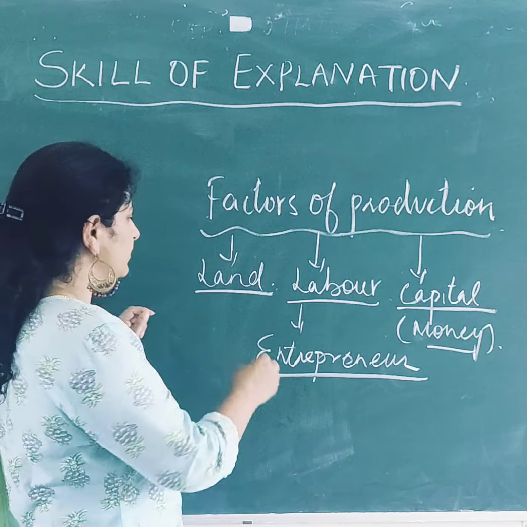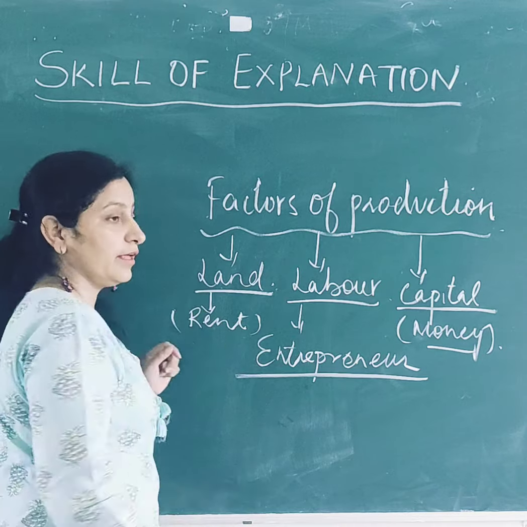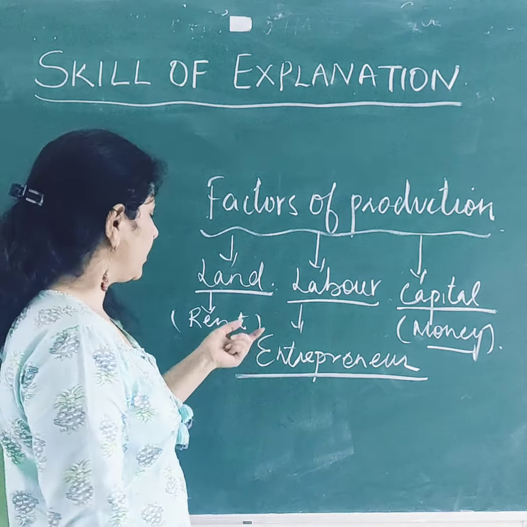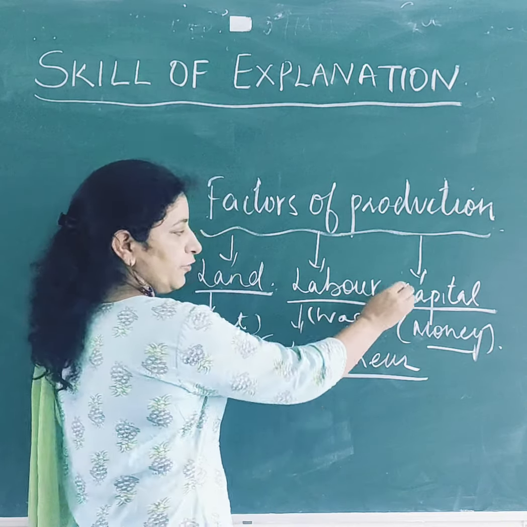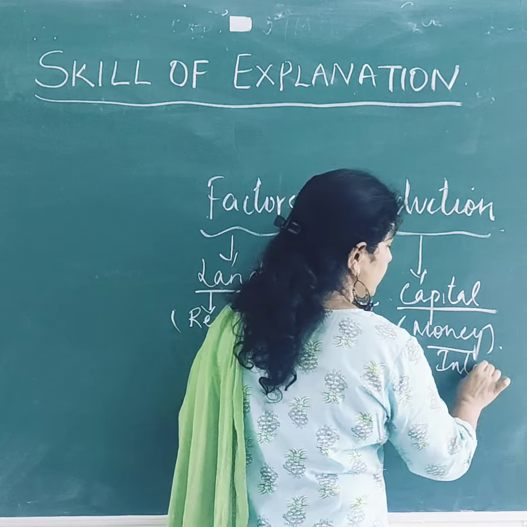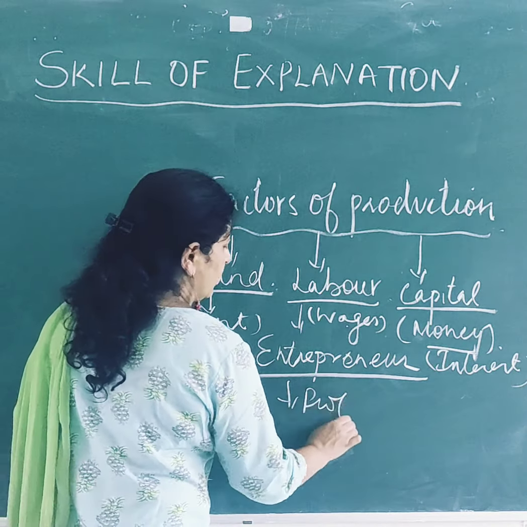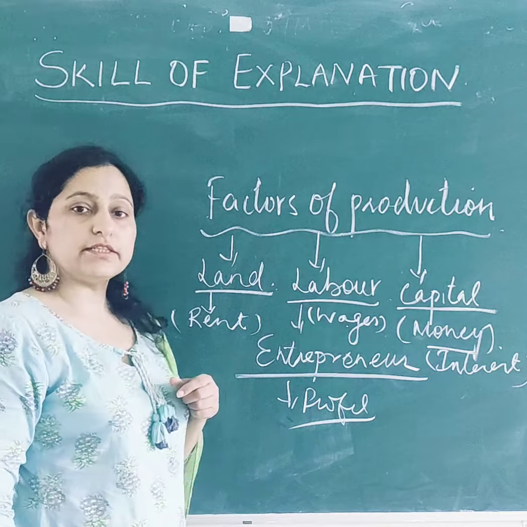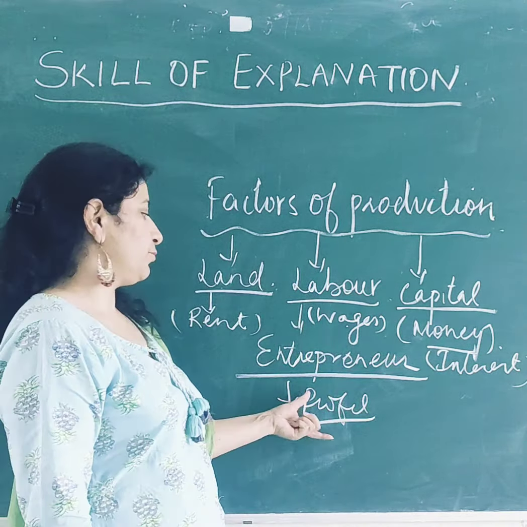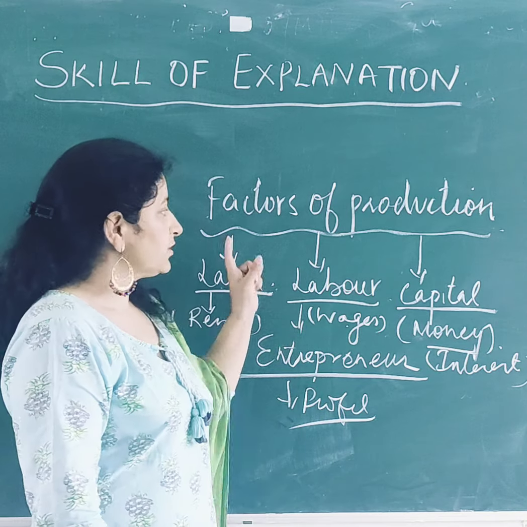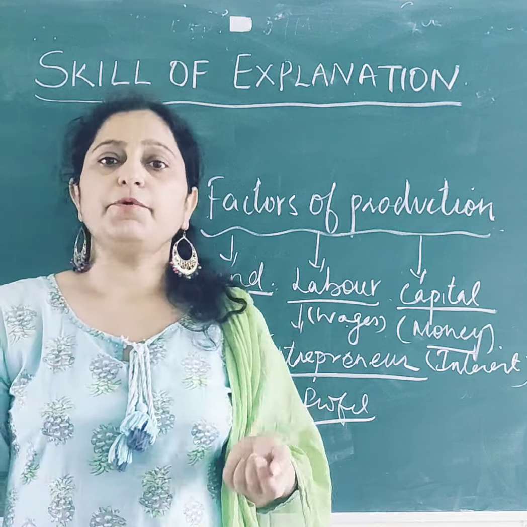Now in terms of land, they need to pay rent, they are having some shop, they need to pay rent for that. For labor, they need to pay wages. For the capital, they need to pay interest. And for the entrepreneur, after taking out all the cost of the business, whatever is left is with the entrepreneur, that is the profit is with the entrepreneur. So this way we are having different factors of production. In every production process, we